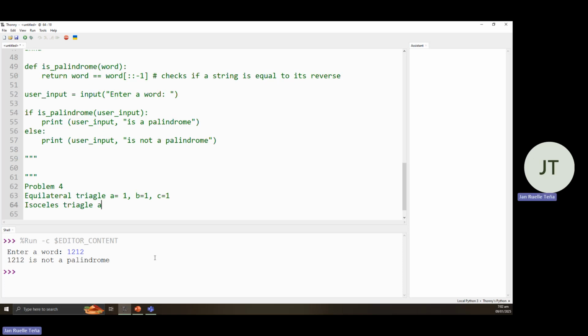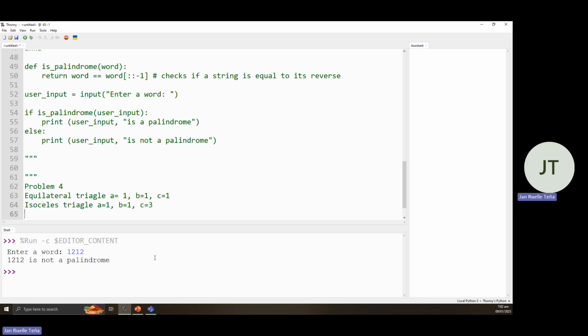So for example, A is equal to 1, B is equal to 1, then C is equal to a different number. So at least two of the sides are equal. C is equal to 3.